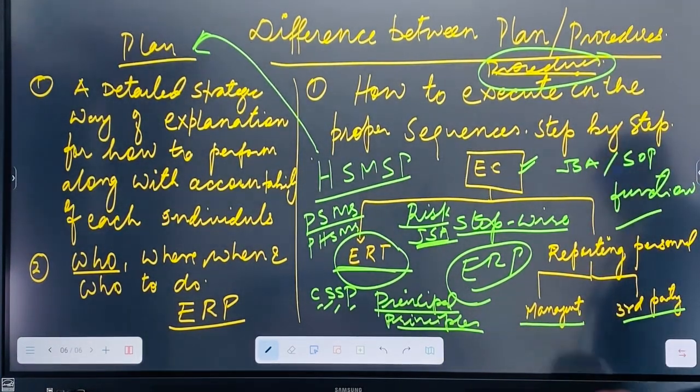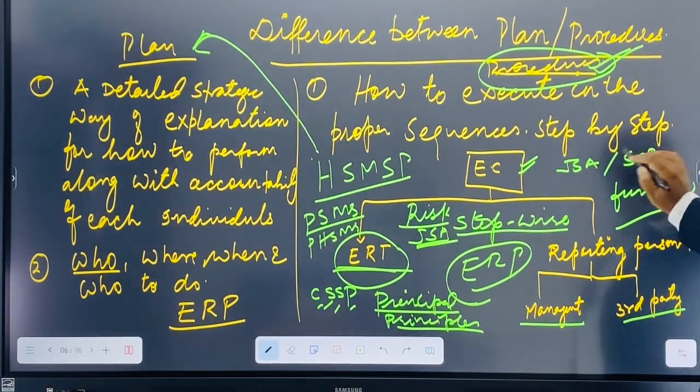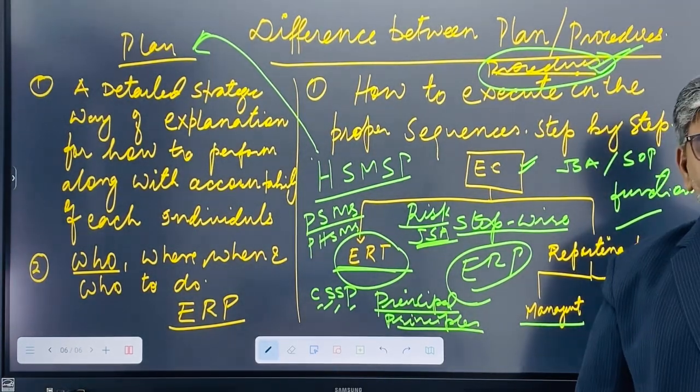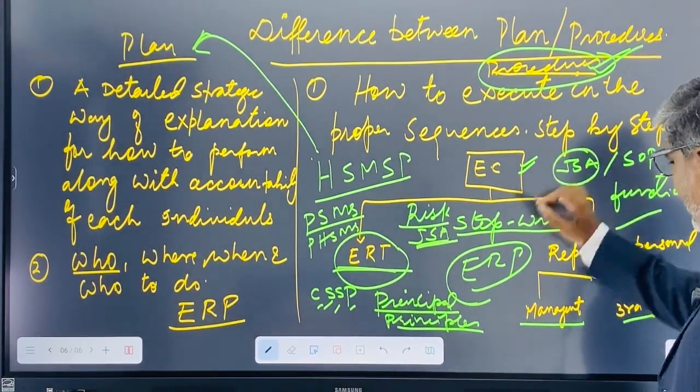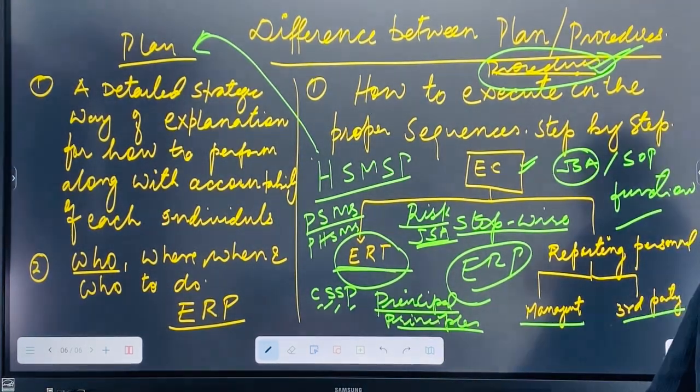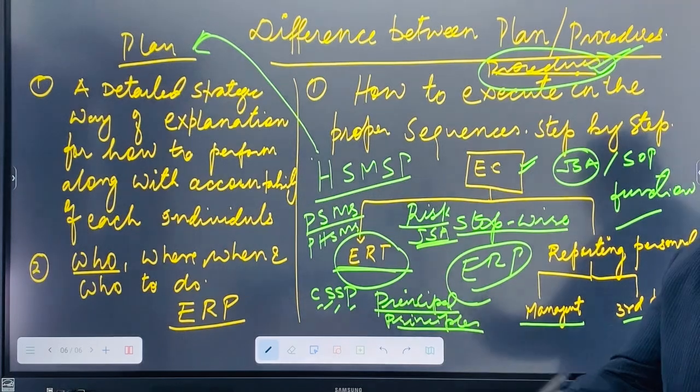Both documents are procedures. They show how to perform the activity and how to control hazards and risk along with the work, stepwise.